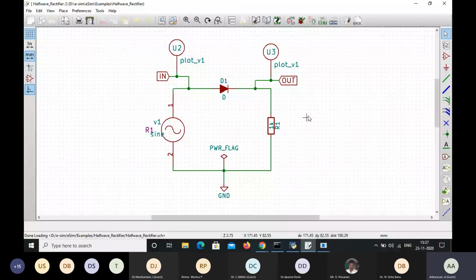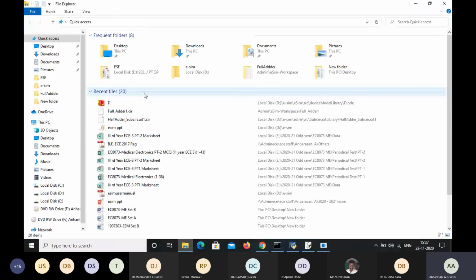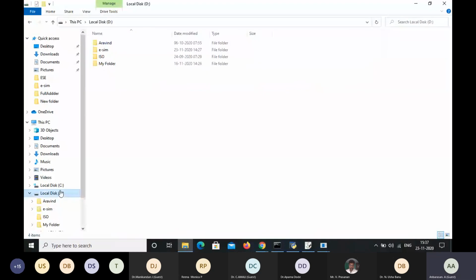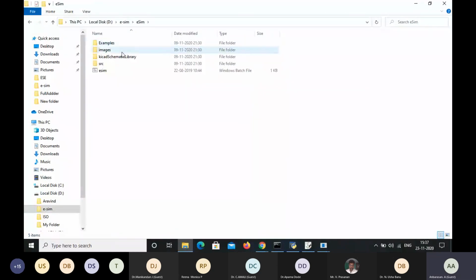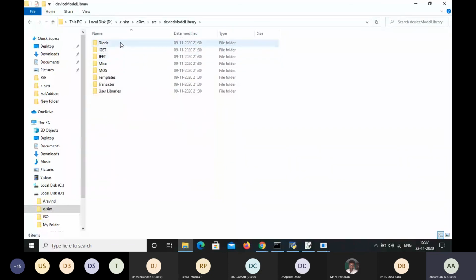So in this library, I just want to show these library files. In the SRC, this is the device model library. In this device model library, just now I have selected the diode for this half-wave rectifier.